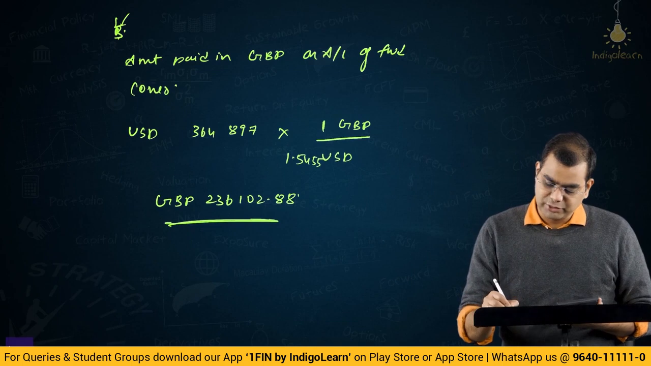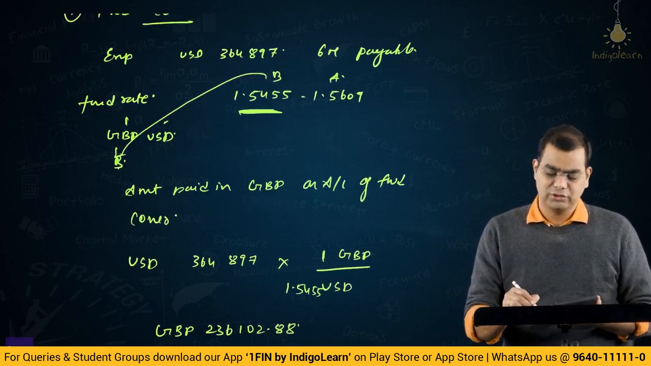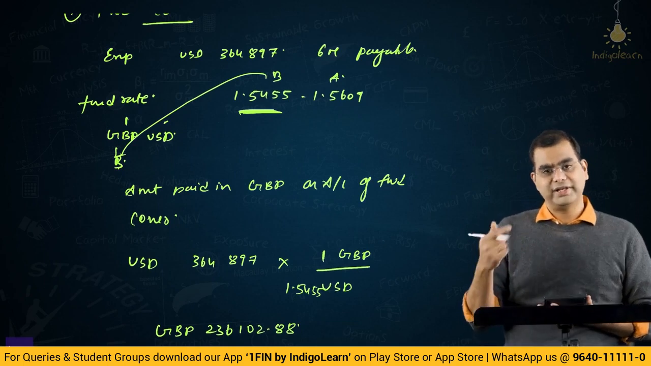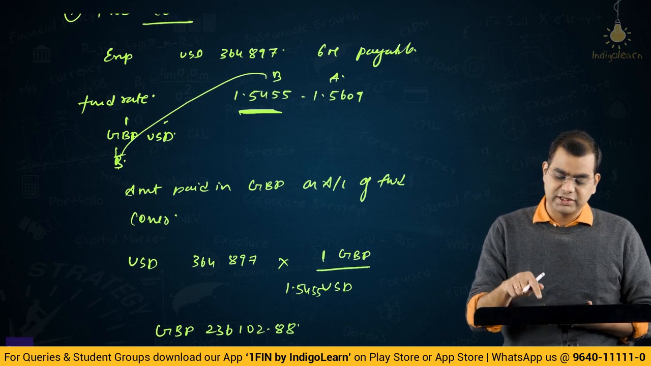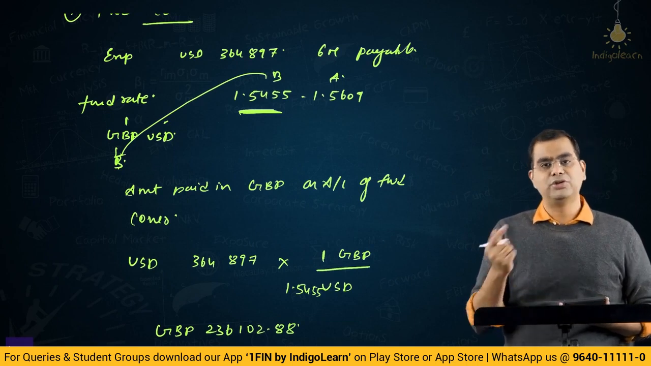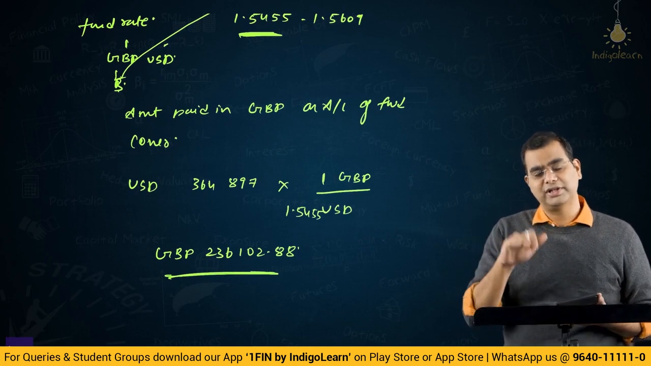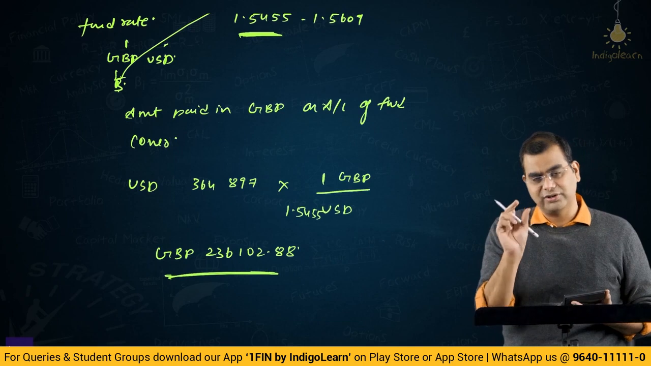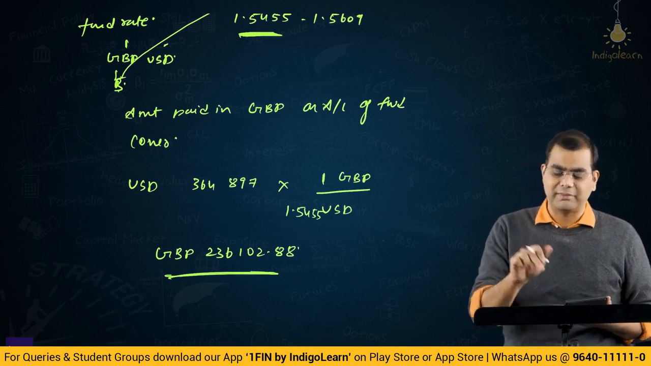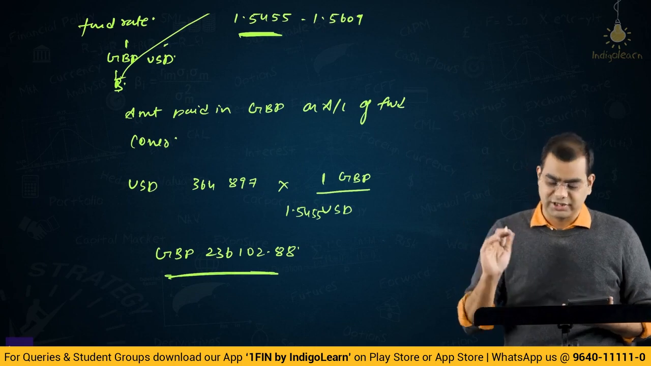You can also compute this by first finding out the quote. What kind of a quote is this? This is an indirect quote. USD INR for India is a direct quote, and INR USD is an indirect quote. So for a resident in UK, GBP USD is an indirect quote. You can also find the direct quote, the absolute value of 1 by 1.5455, and multiply it with that. That is also okay. But I prefer to move this way because this is more logical to me.